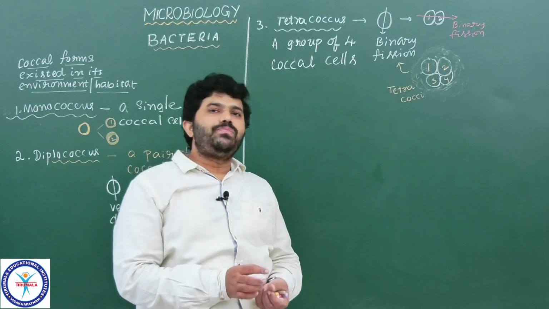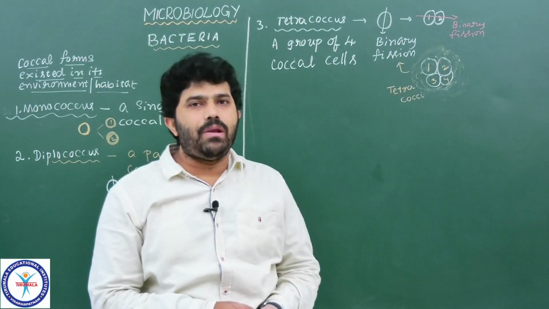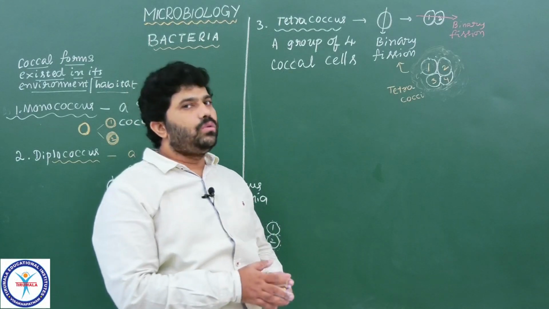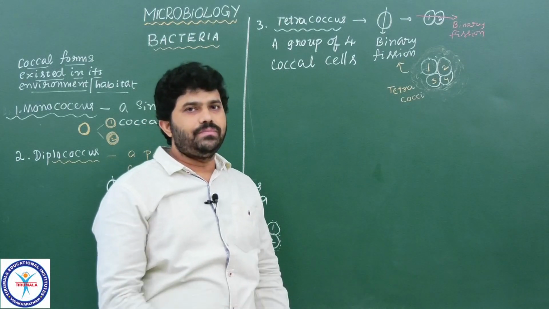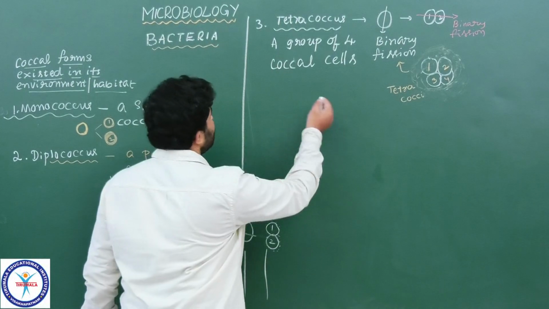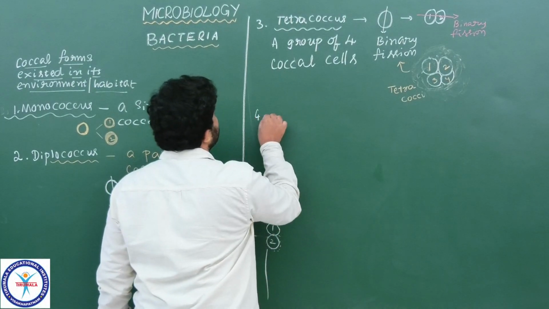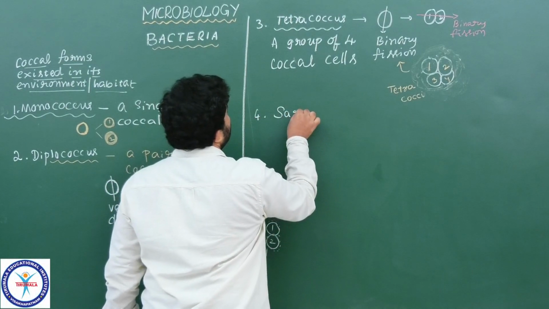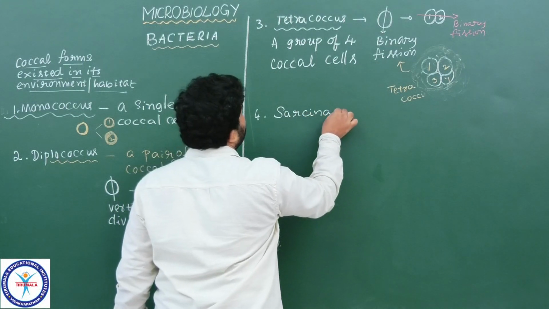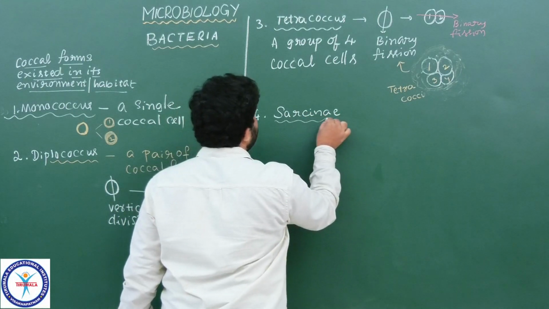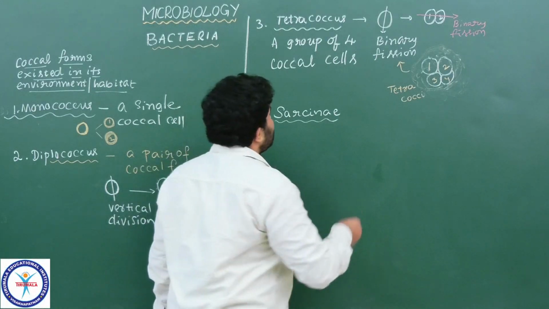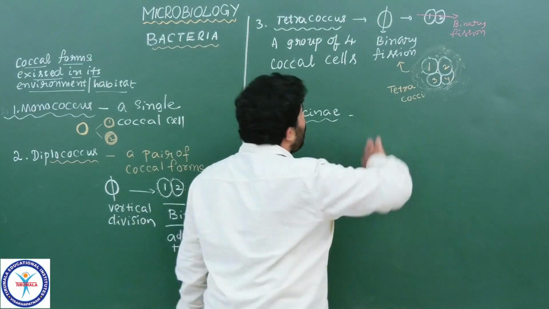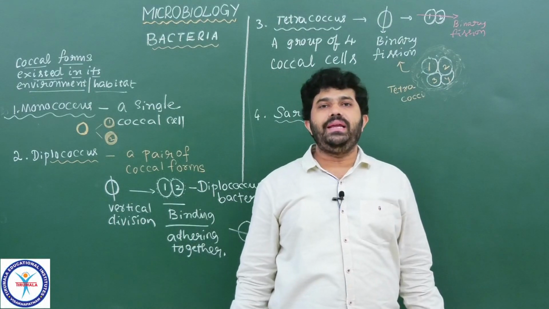Right? What is the next one? Sarcina. The next one is Streptococcus. The next one is Staphylococcus. Let us look into the remaining coccal forms which exist in the environment. The next type among these coccal forms is Sarcina. Students, please remember the terminology, it's very, very important. Sarcina or Sarcinae. Here Sarcinae is also a shape of cocci bacteria.